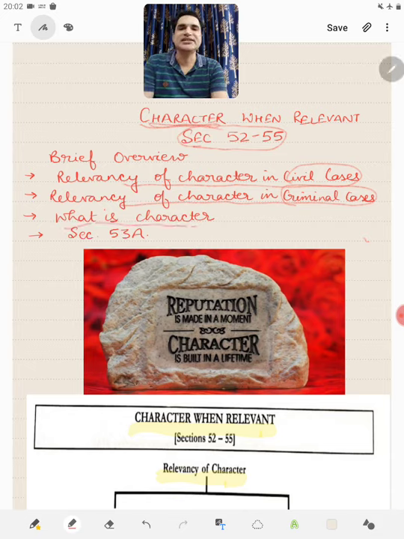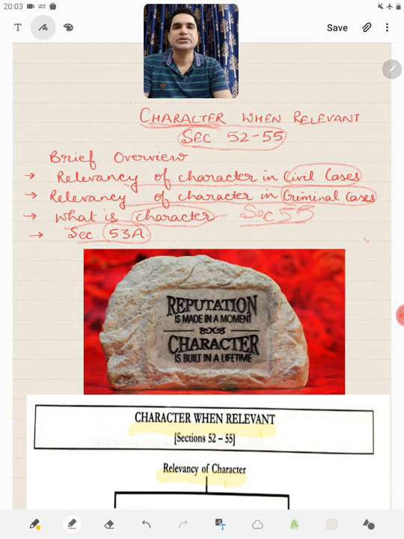Then what is character? The definition of the term character has been provided under section 55, and we will see that also, whether it relates to a general tendency or a particular tendency. Then section 53A, which has been recently added, we will see that also. So let's begin.